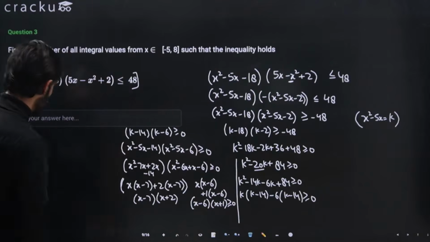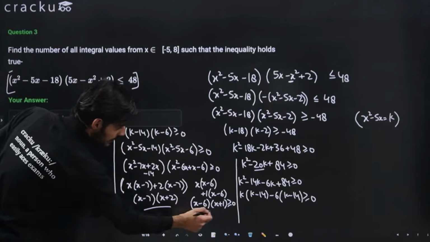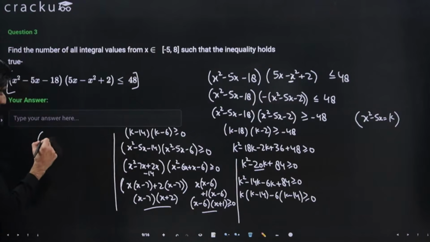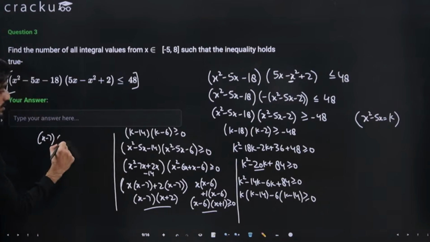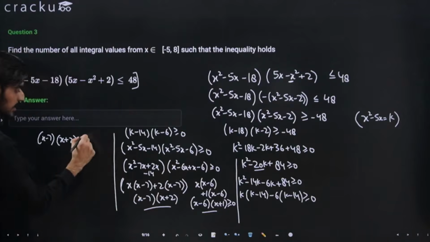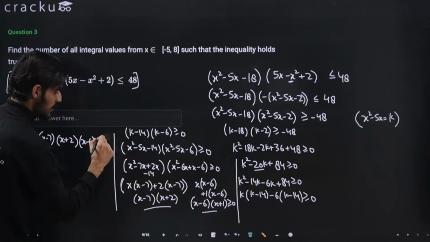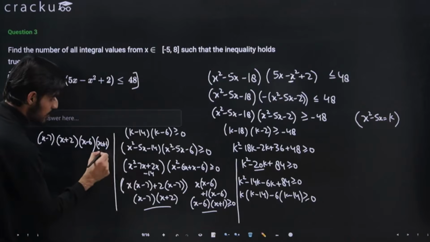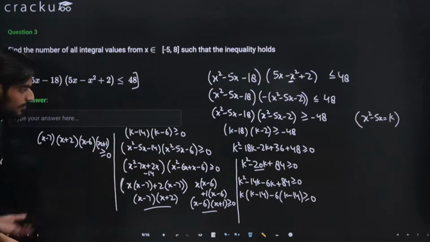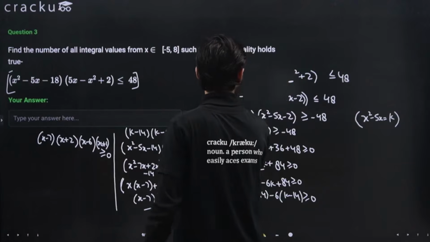I am again writing it here. So the four terms are x minus 7, x plus 2, x minus 6, x plus 1, and this is greater than equal to 0. Okay, and now I'm writing it here, I think it will not be visible there.